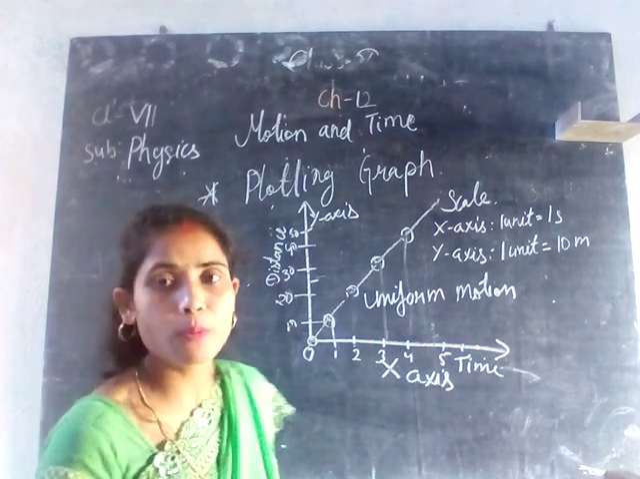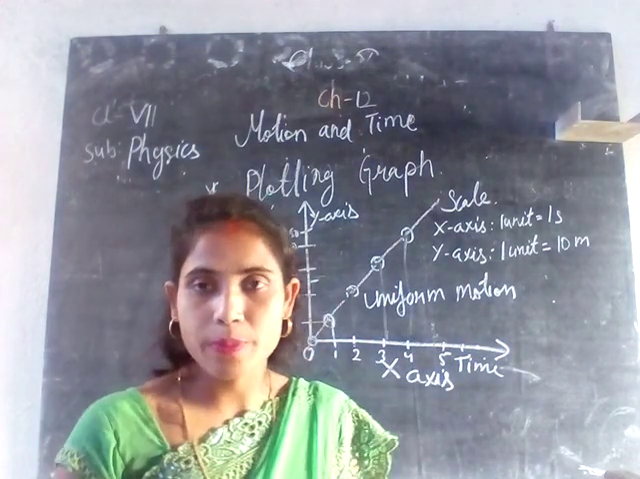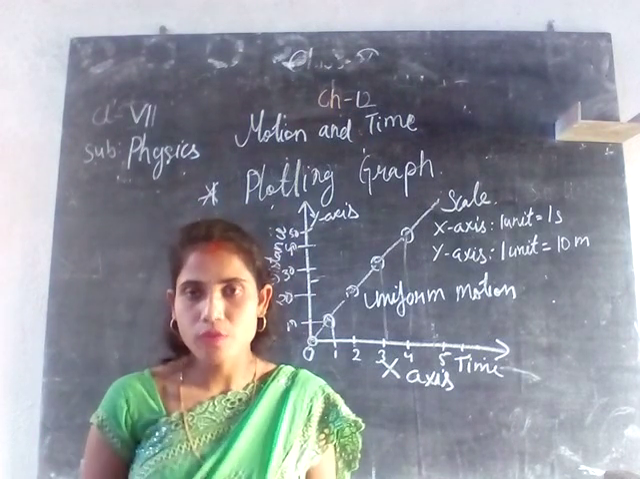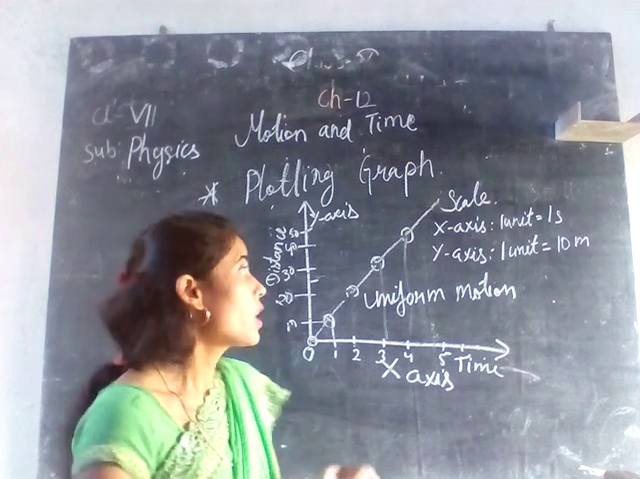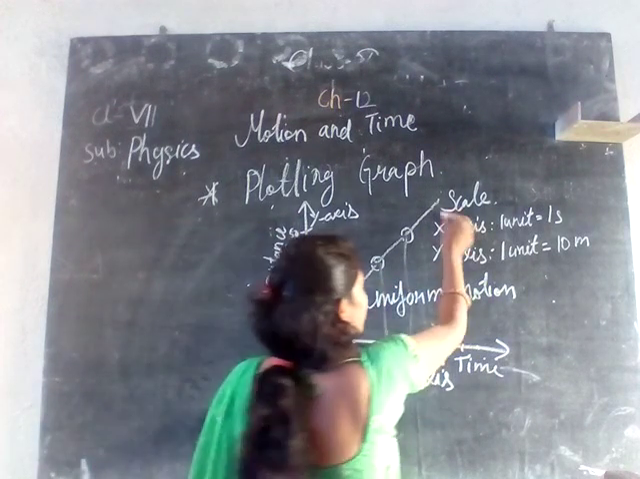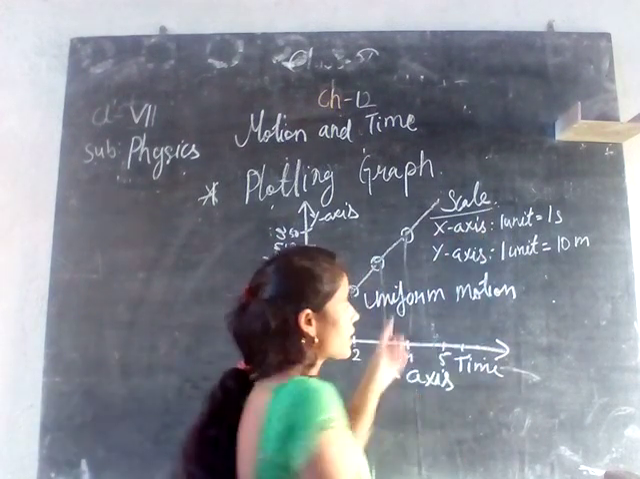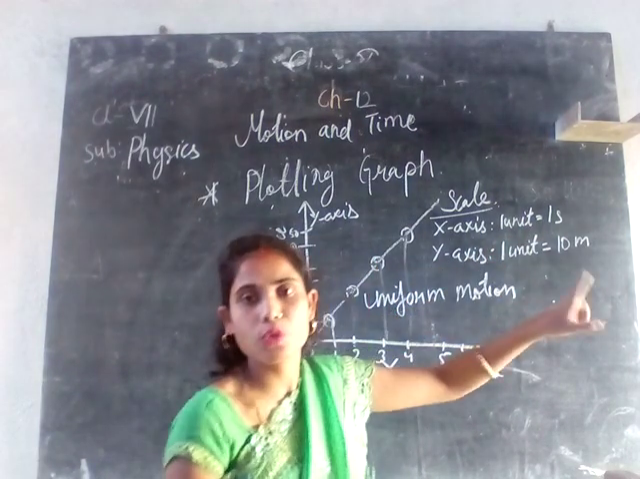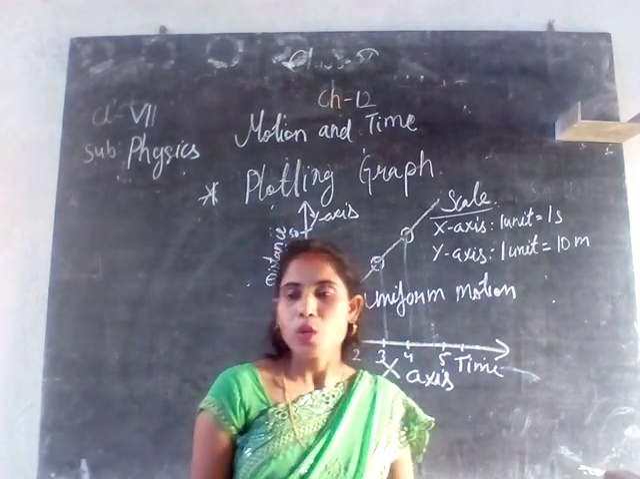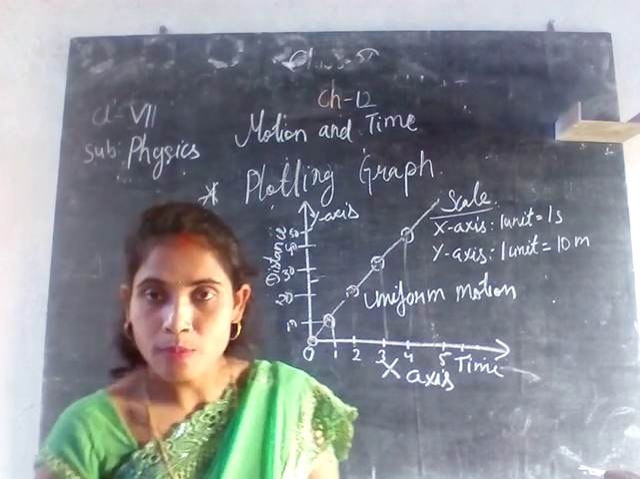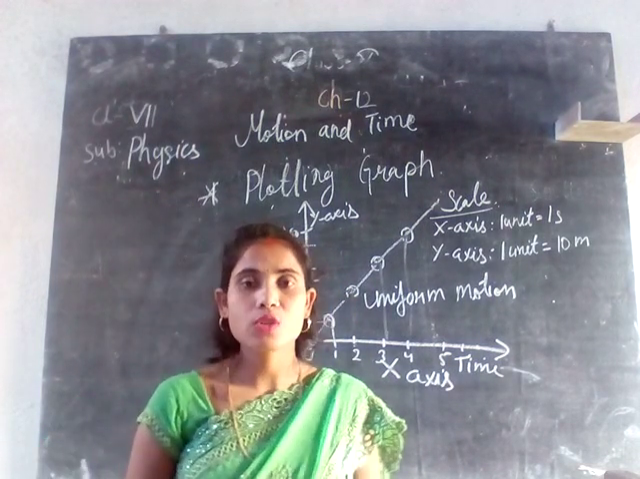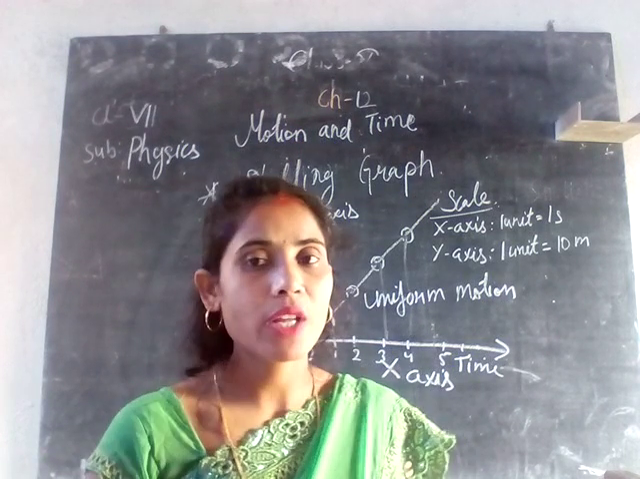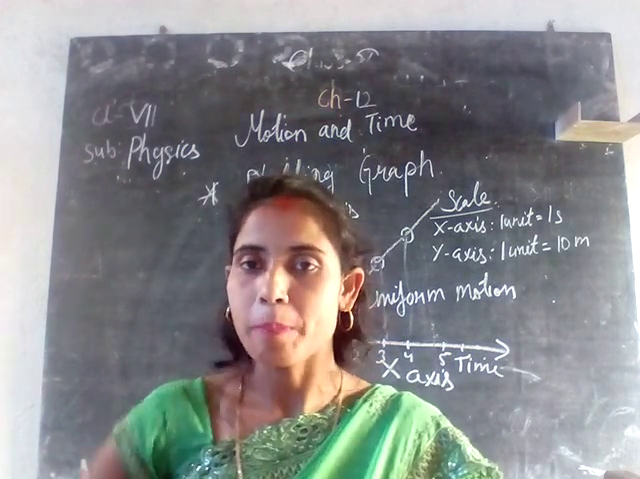In this way you can plot a graph on graph paper and then observe what kind of motion it is, whether uniform motion or non-uniform motion. The scale which you have to write is here: along the x-axis 1 unit is equal to 1 second and along the y-axis 1 unit is equal to 10 meters. So this is all about your chapter number 10, motion and time. Watch the video thoroughly and go through your book nicely so that you have a very clear concept about motion and time. Thank you.